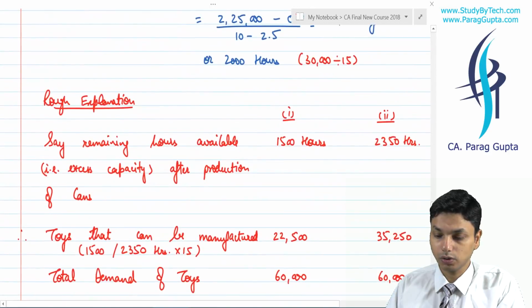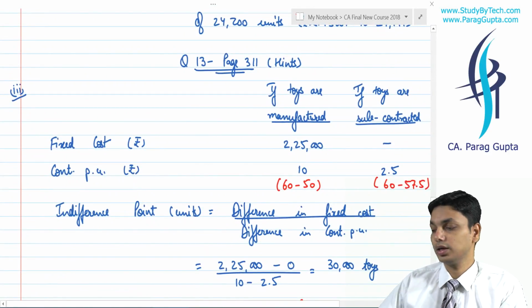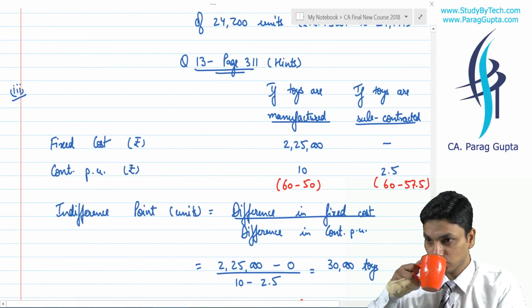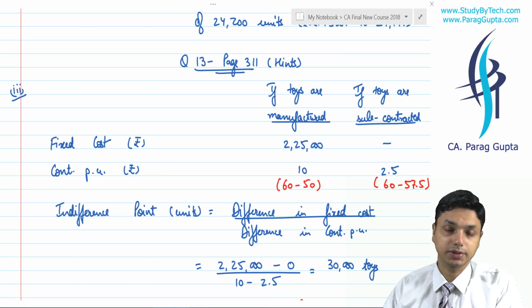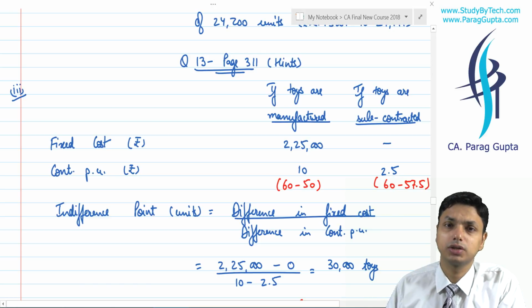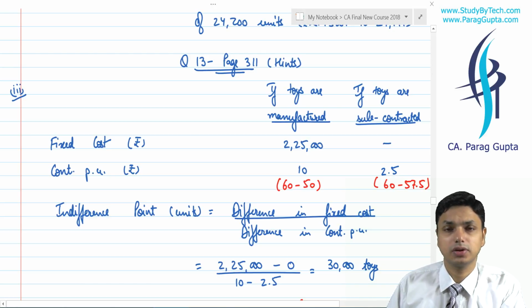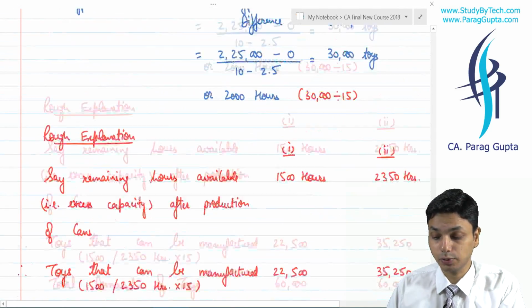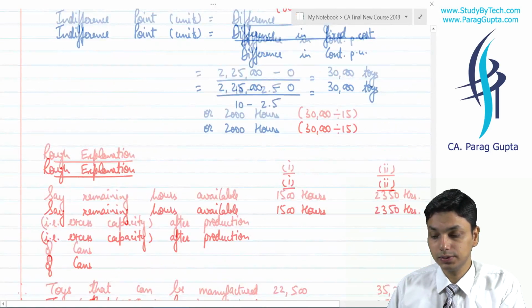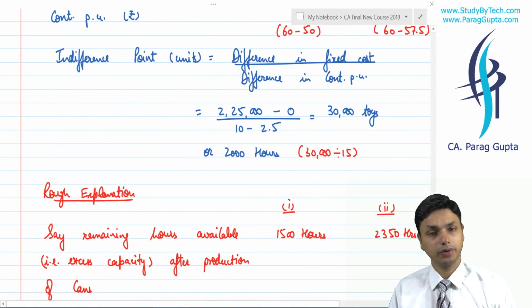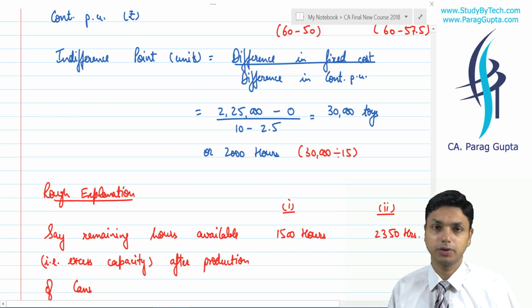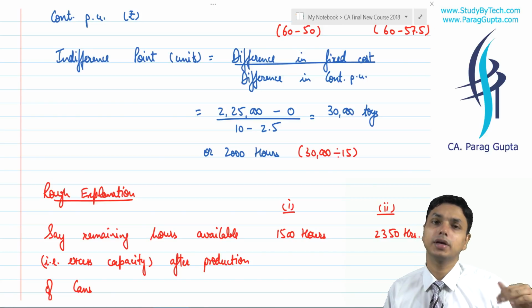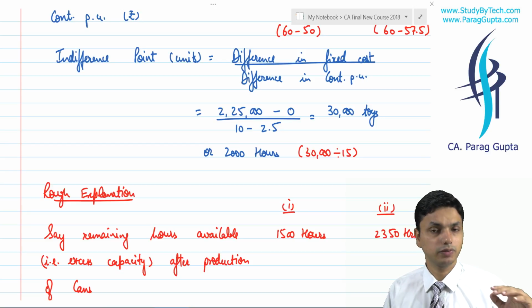Then we understood about a case of minimum excess capacity. Wherever such words are used, minimum excess capacity etc., we will follow the indifference point approach and see what the indifference point is. So this minimum excess capacity shall be required for the indifference point, and on the basis of such indifference point we will take the decision.